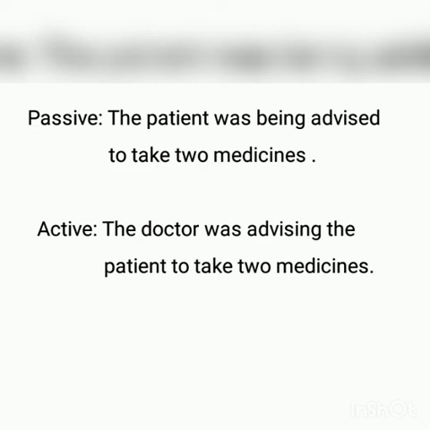The subject here is the patient, and for the object, we can relate with the doctor. When we change into active voice, we have to start with the doctor and was, and then advised will change into advising. The doctor was advising the patient to take 2 medicines.